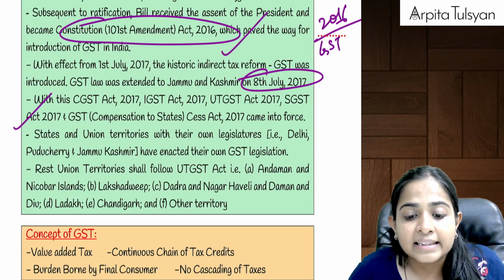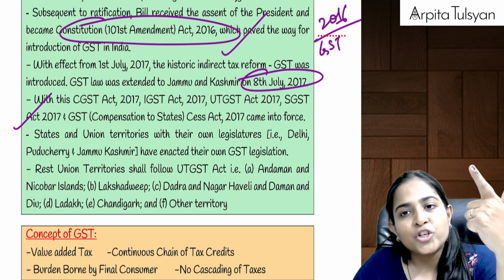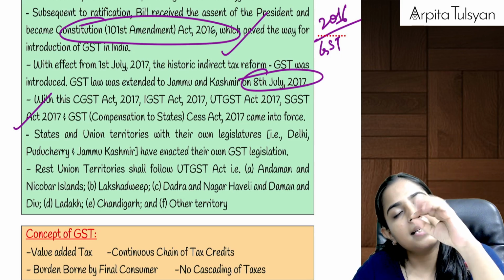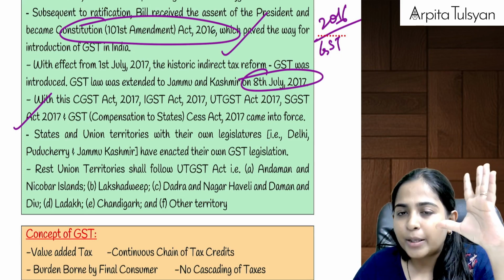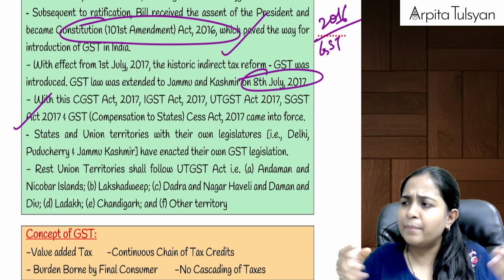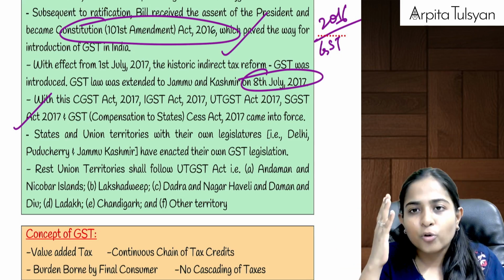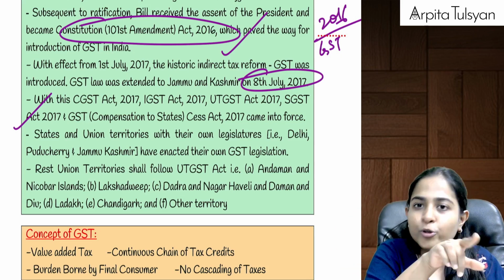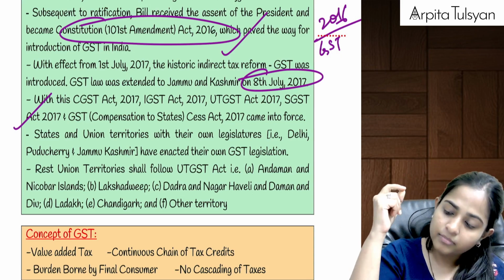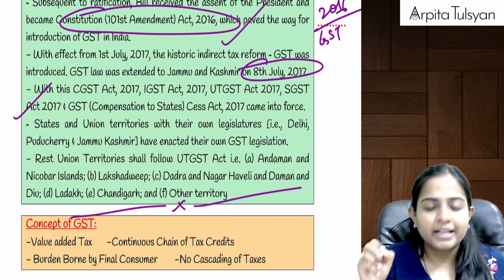And then 3 more. That is Delhi, Puducherry, and Jammu Kashmir. These are normally considered as union territories, but for the purpose of GST, they said that they will make their own state legislature. They will make their own state laws. We said no problem. Make your own state laws, and if they are making their own state laws, then they will be considered as states for the purpose of GST. That is given here in the first table.